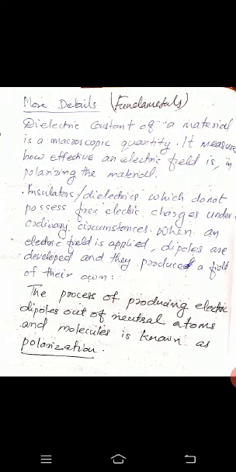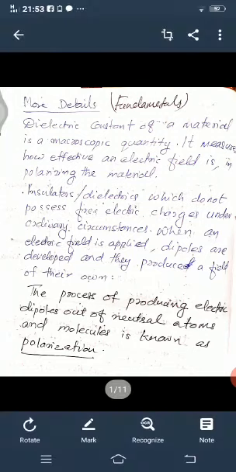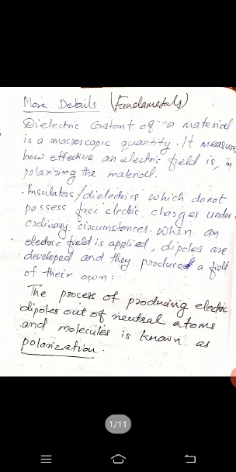However, their behavior in the electric field is very important, because in the presence of an electric field, their behavior may get changed. The insulators whose behavior gets modified in an electric field are called dielectrics.